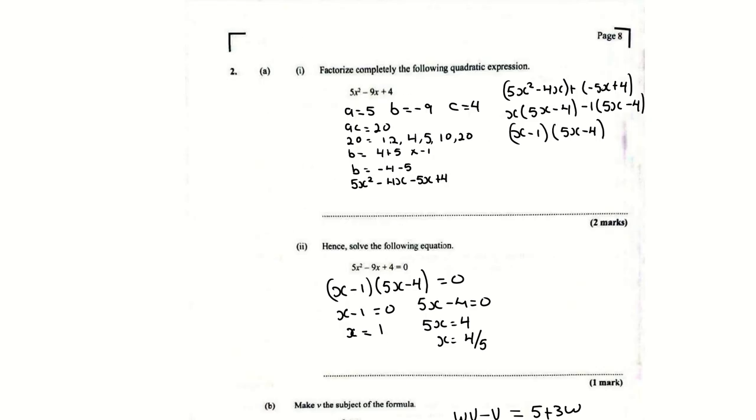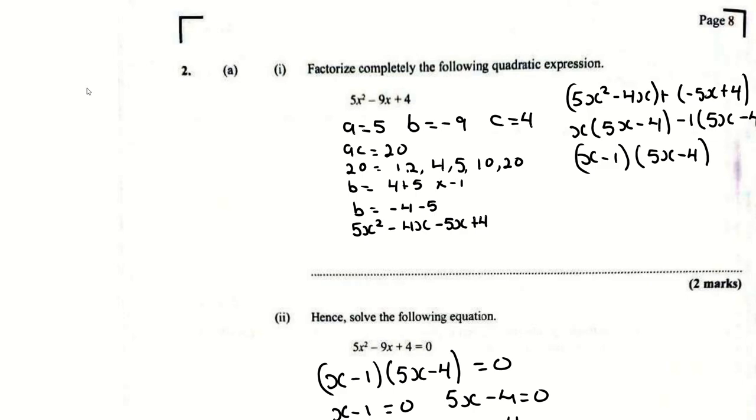Alright. June 2022, they told you to factorize this quadratic. I told you factorization of quadratics is 8 simple steps. Identify A, B, and C. Then you multiply AC. Then you find your factors of AC using the apparent method. Using the pairs only, you add or subtract to get B. B in this case is negative. So for now, forget that B is negative.